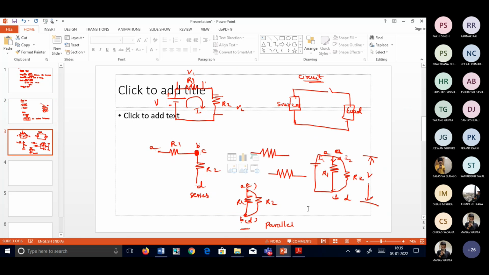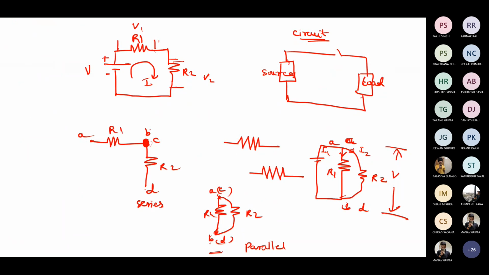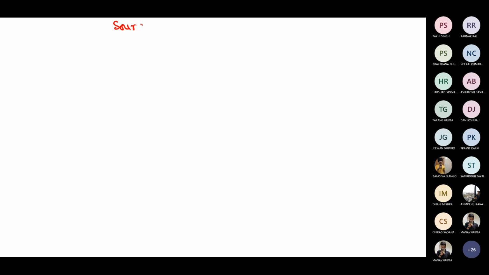Small introduction is okay. Now, as far as sources, students, I want to add one or two more words here. What are the sources? Any types you will be knowing, students? Sources. AC source and DC source. What about voltage source and current source? Isn't it? Voltage source you have. The other one is current source.